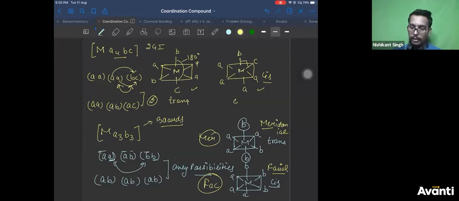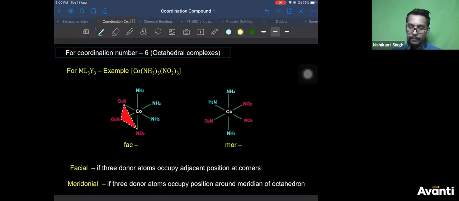I will show you how it looks like. Just give me a minute. Yes, here it is. So you can see this is the example for it, MA3B3. So you can see here the three ligands same are lying in the face of octahedron. This is one of the faces of octahedron geometry. So that's why it is called facial.